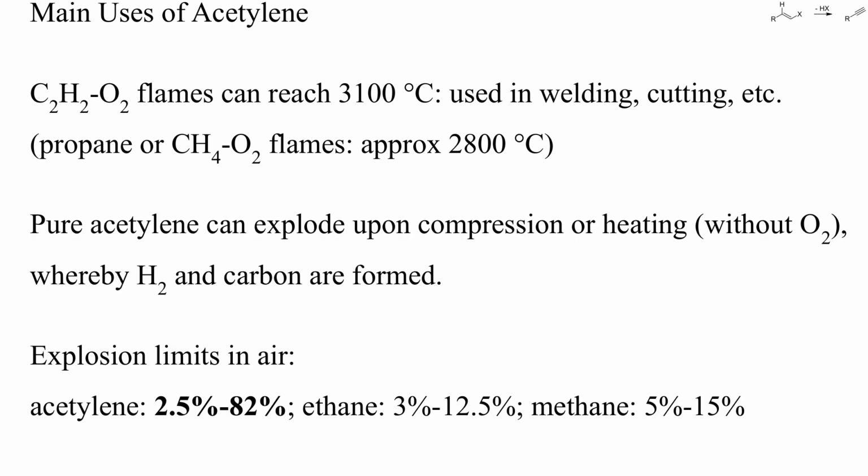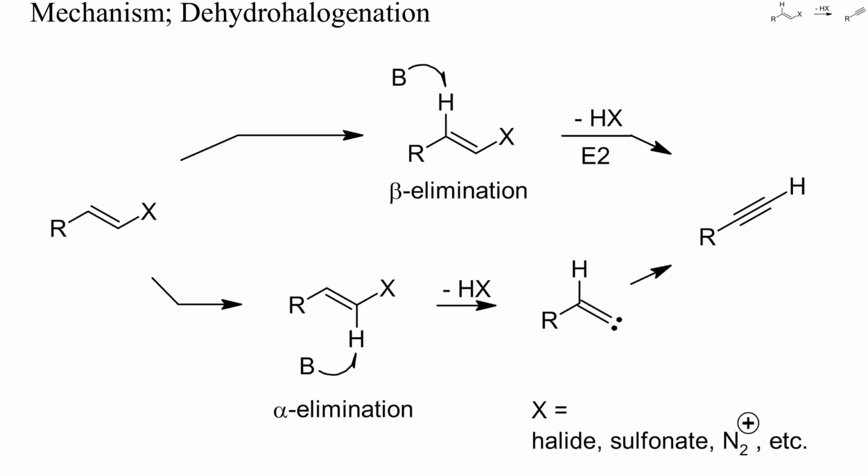Pure acetylene is unstable and can explode upon compression or heating, even without oxygen. Mostly hydrogen and carbon are formed during such explosions. The explosion limits of air-acetylene mixtures are much broader than those of ethane or methane, and such explosions are exceedingly violent. Okay, let's now have a look at the preparation of alkynes by dehydrohalogenation.